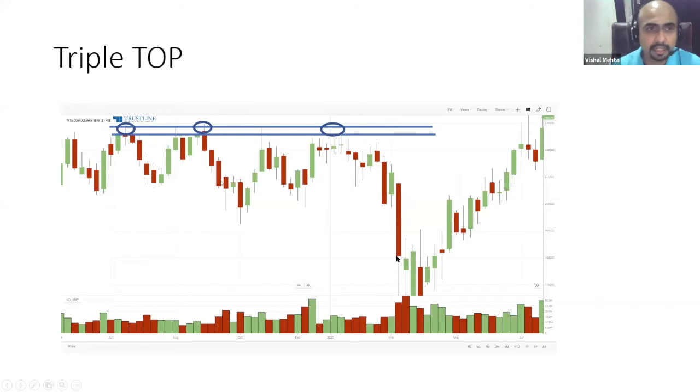So as a trader, your job is to find out the support and resistance area. And that's it. It's not that difficult. But the problem is we try to anticipate. So don't anticipate.